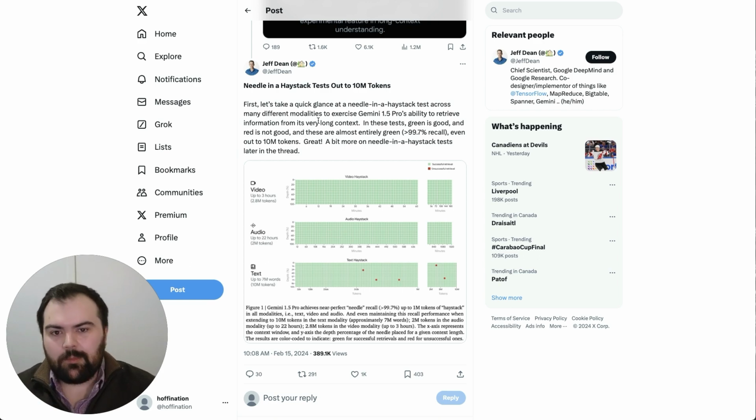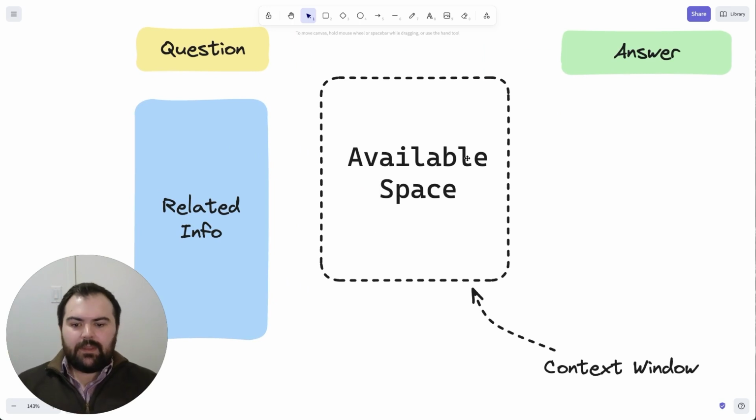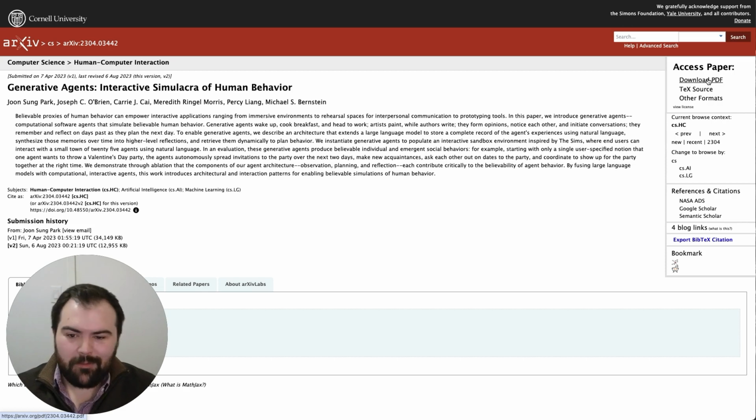This Gemini 1.5 is a really powerful change. But what does that change mean? If we are looking at this space and thinking about what's possible here, retrieving details is one part of it, but there's also another part that I think we need to consider. And this goes back to one of my favorite papers.